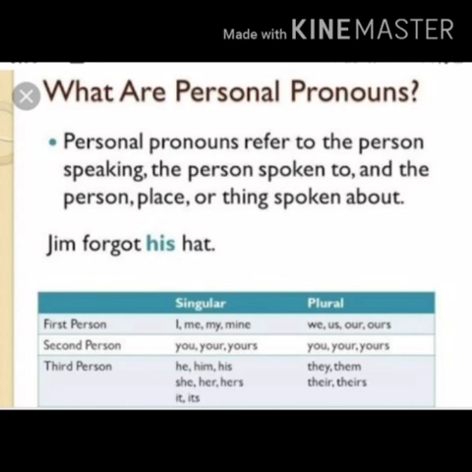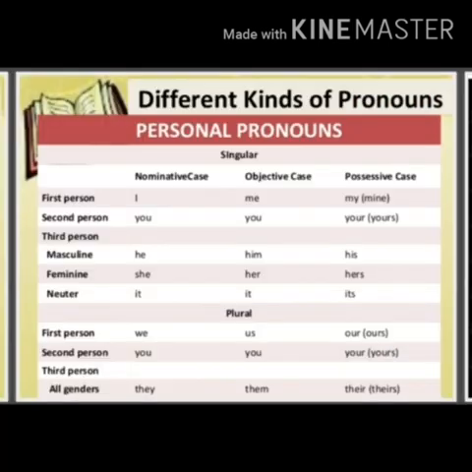As you can see in the table given, the person spoken to is second person. For example, your, yours, etc. And the person, place or thing spoken about is third person. For example, he, she, it, etc. Like nouns, personal pronouns too have cases.